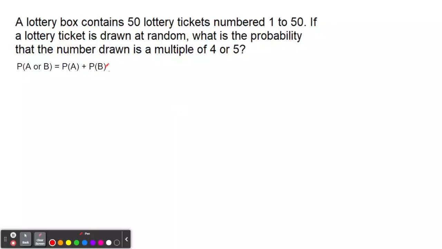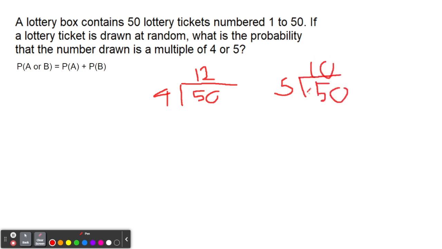So for the second question, a lottery box contains 50 lottery tickets numbered 1 to 50. If a lottery ticket is drawn at random, what is the probability that the number drawn is a multiple of 4 or 5? First we want to get the probability of both a multiple of 4 and a multiple of 5 out of 50 lottery tickets. To get that, we divide the total number of tickets by 4, which is the multiple, to get the number of outcomes out of 50 that are multiples of 4. Then we do the same for 5, which gives 10 possible outcomes out of 50 lottery tickets.